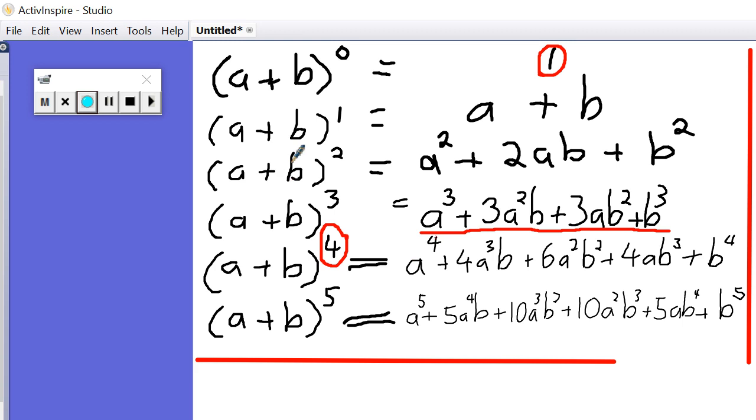So the pattern is, the power here tells me the biggest power at each end, and then I just lower that one and raise that one, because what's the power hiding there? Power of 1. I lower this one and raise that one. I lower this one and raise that one until it kind of shifts from all the power being there to all the power being there. So this is how I can start with a plus b to the power of 5 and make the pattern of powers without having to do any expansion. But how do we find these numbers in the front without having to expand it out?